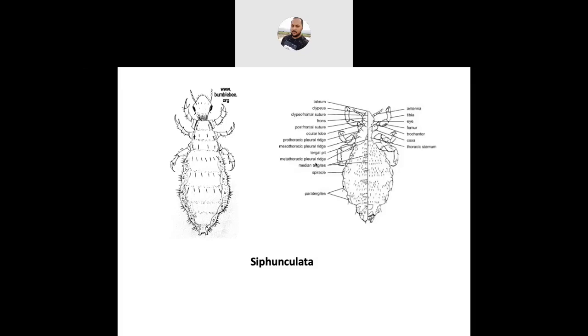Their body is dorsoventrally flattened, but their head is smaller, conical, and narrower than the thorax. Here, the mouth part is piercing and sucking type.